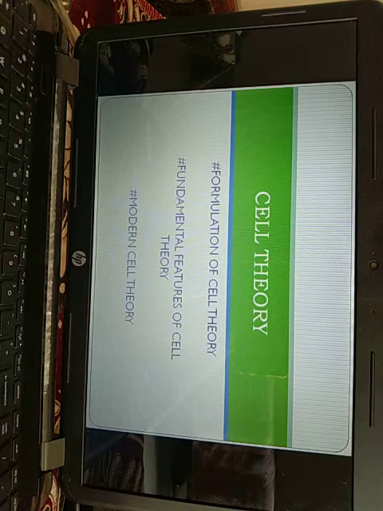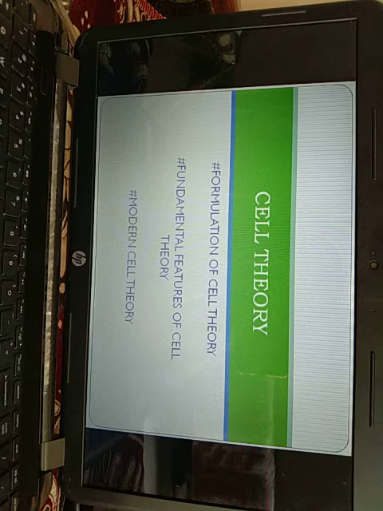Now let's discuss the modern cell theory. It is also known as cell doctrine or cell principle. Modern cell theory states that the bodies of all living beings are made up of cells and their products. Cells are the unit of structure in the body of living organisms. Every cell is made up of a mass of protoplasm having a nucleus, organelles and covering membrane.